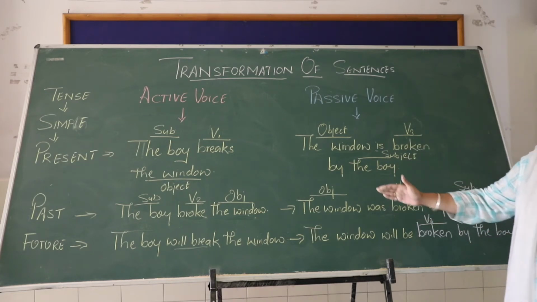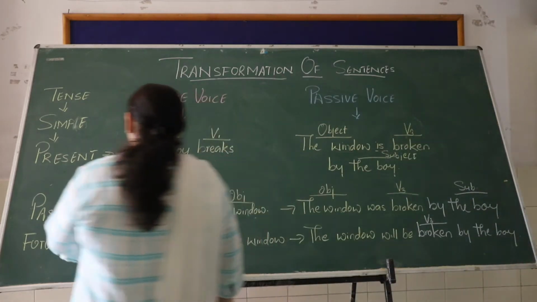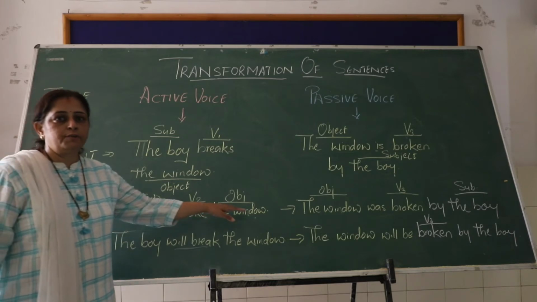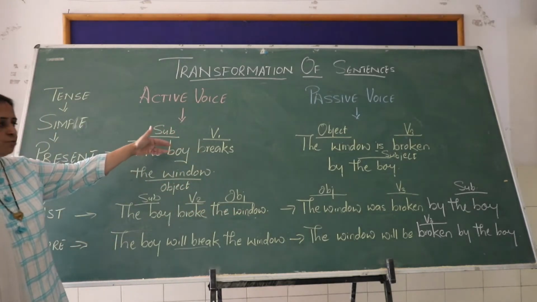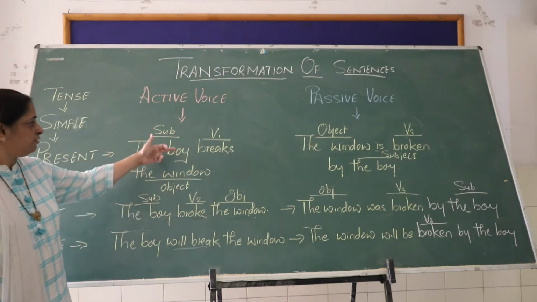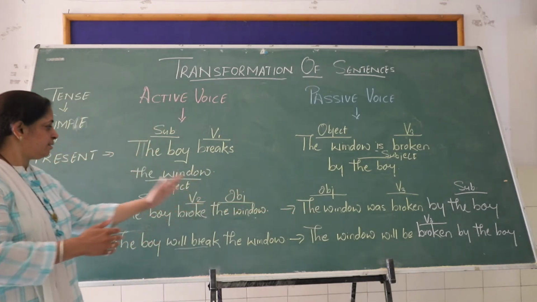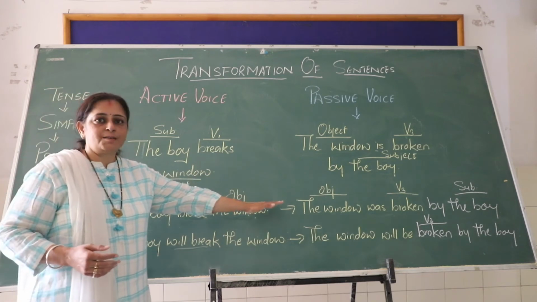Now the same way if you go in simple past tense, right, your sentence will be the boy broke the window. It's just as the simple present tense, only the tense has changed. V1 has turned to V2. Rest the formula is the same. Again subject takes the object place, object takes the subject place.